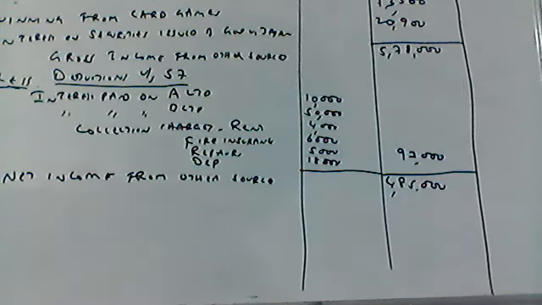In that case, whatever amount you receive from winning from motor race or bike race, no grossing up is required. So don't do into 100 by 70. Whatever amount you receive from winning from bike race or motor race, directly put the value in the outer column. If you want to consider it as a casual income, no 30%. So directly you have to put the amount in the outer column.